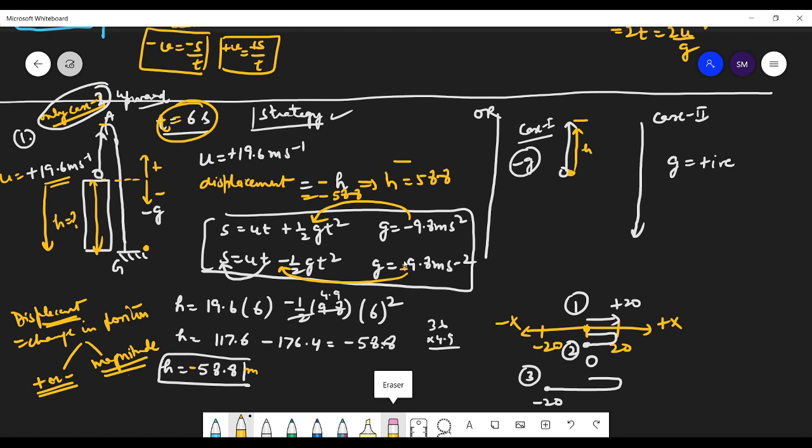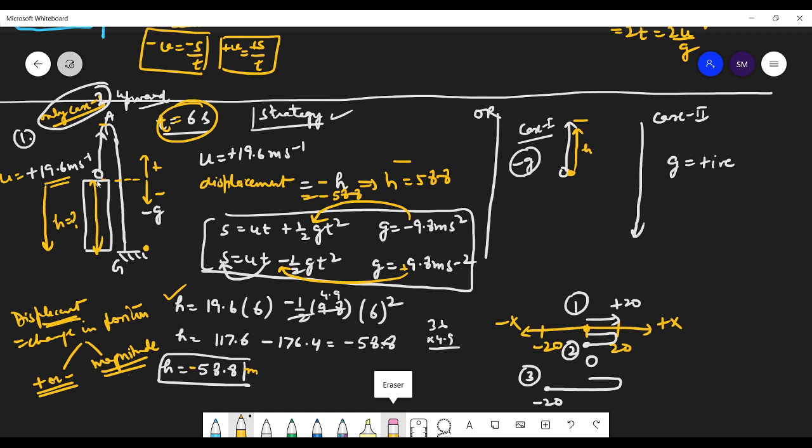So I hope this concept is clear. So this is the problem that students face. And this is pretty much clear to you. So my suggestion is that instead of taking H negative, you don't know where the H is. So we can take this H. So by this way, we can solve any question.